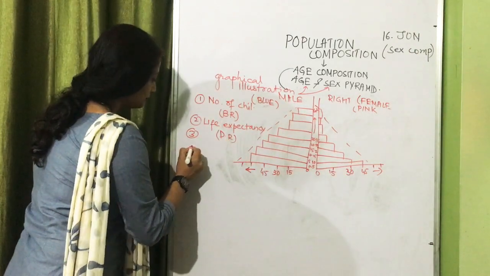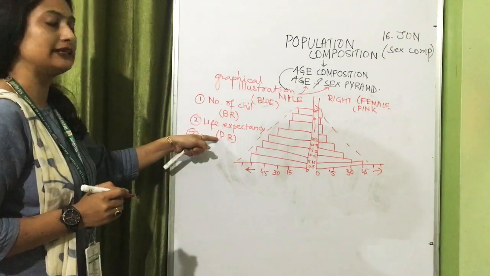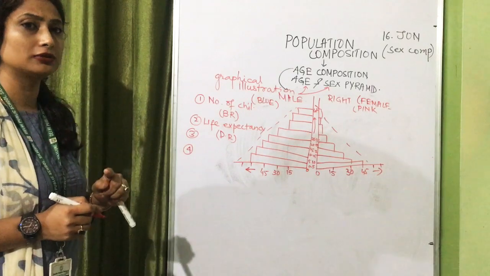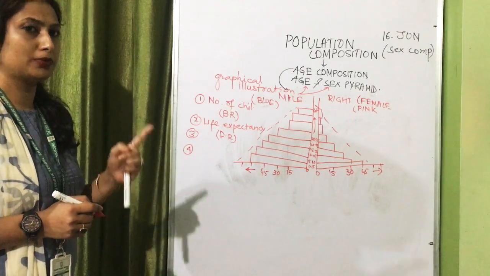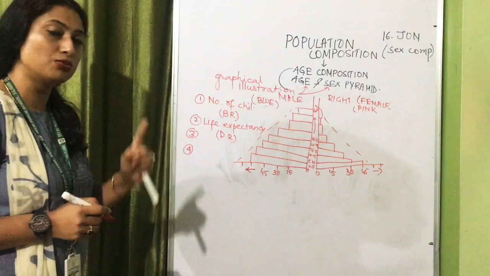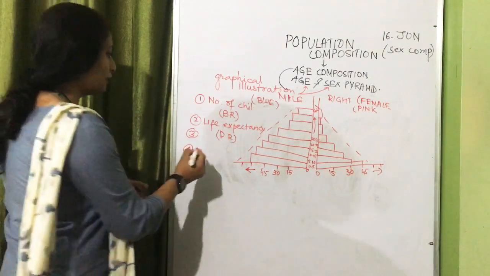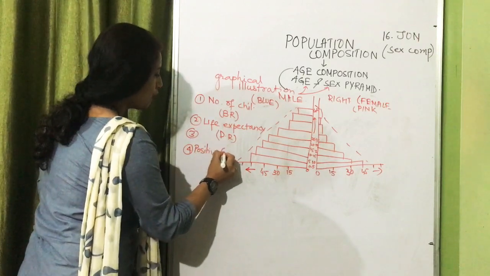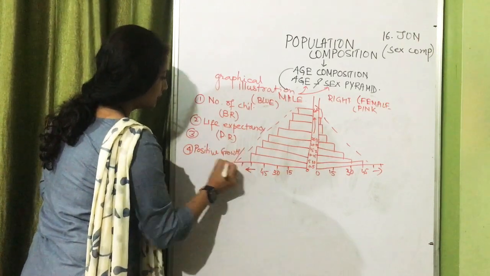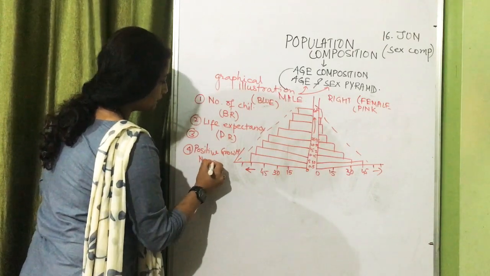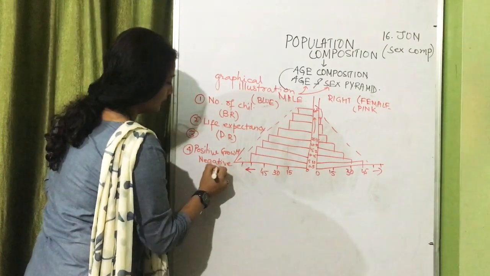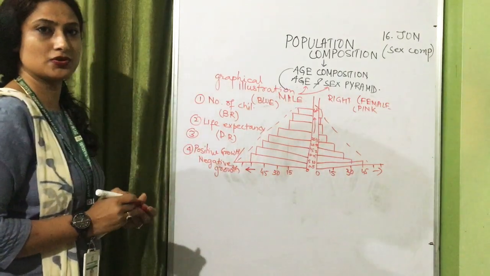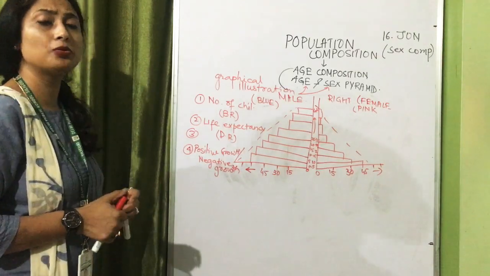Number 4, if you know the birth rate and death rate, if you remember in the first chapter we have done natural growth of population. What is natural growth of population? Birth rate minus death rate. If birth rate is more than death rate, positive growth of population. So whether there is a positive growth or a negative growth in population, that is clear from these population pyramids.